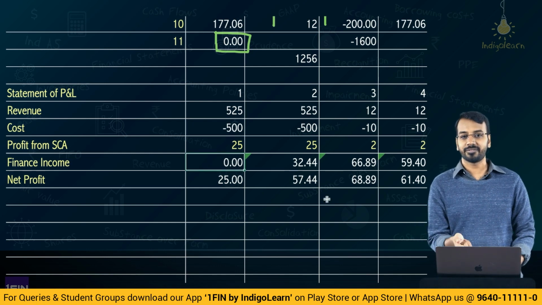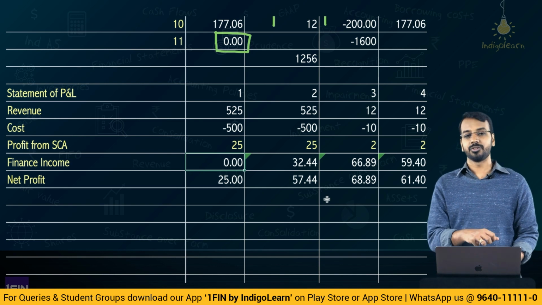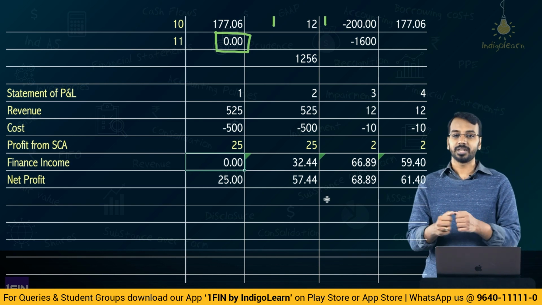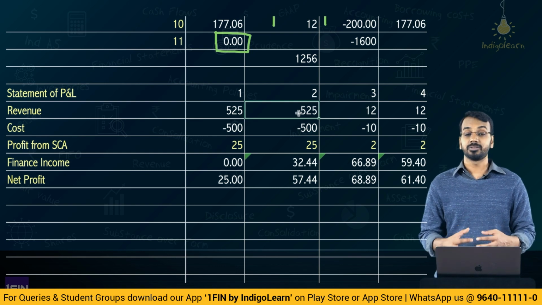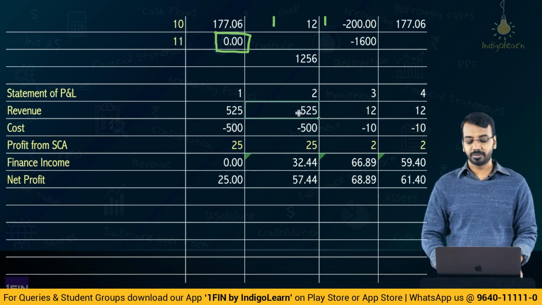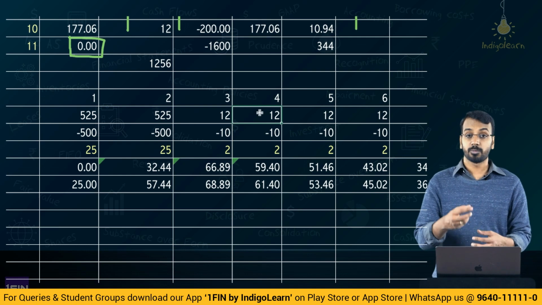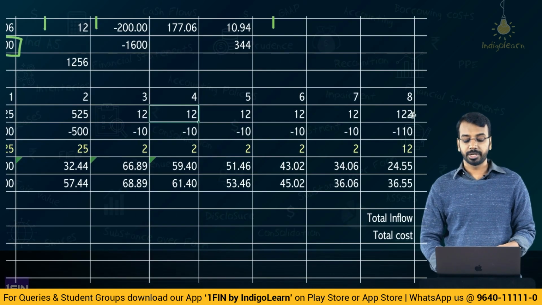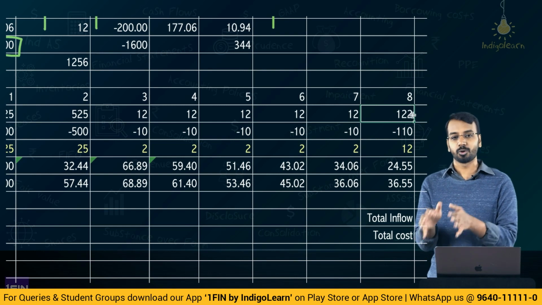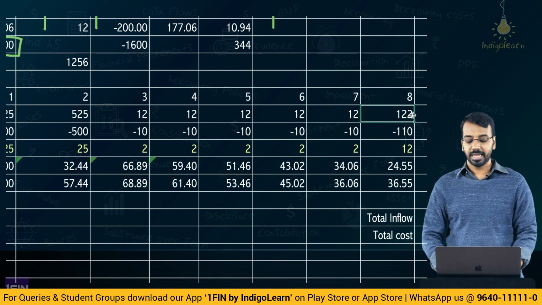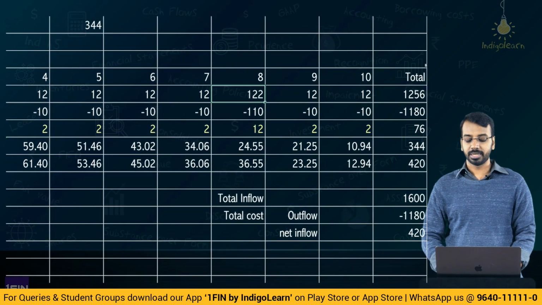Why is the consideration deferred? You have completed the performance obligation, but payment is being received later, right? So, this 525 shows the revenue from construction service, 12 shows revenue from operations, and 122 shows revenue from operations, that is operating the road and resurfacing, and this is how we can reconcile, right?